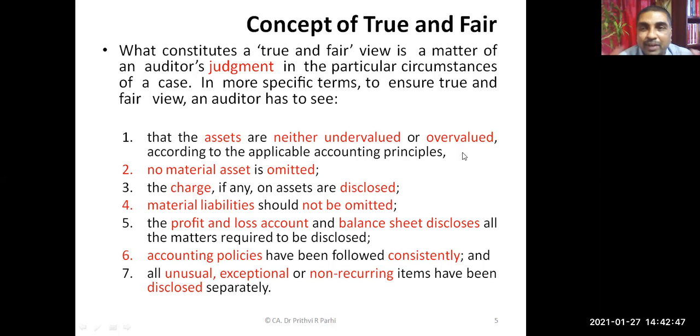So this is in fact a broad guideline on what one needs to check to ensure that the financial statements are showing a true and fair view. Did you understand these 7 points that I told you? When I say that financial statements should show a true and fair view, what are the things the auditor needs to see? These are some illustrative examples. Are you getting these 7 points, or do you have any query?